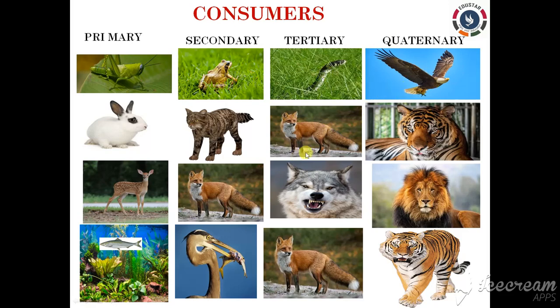Apart from that, the omnivores and the parasites are also there. There are some organisms which eat both plants and animals, and these organisms are called omnivores. And parasites are another group of organisms which obtain their nourishment from other organisms without killing them. So these organisms are called parasites.